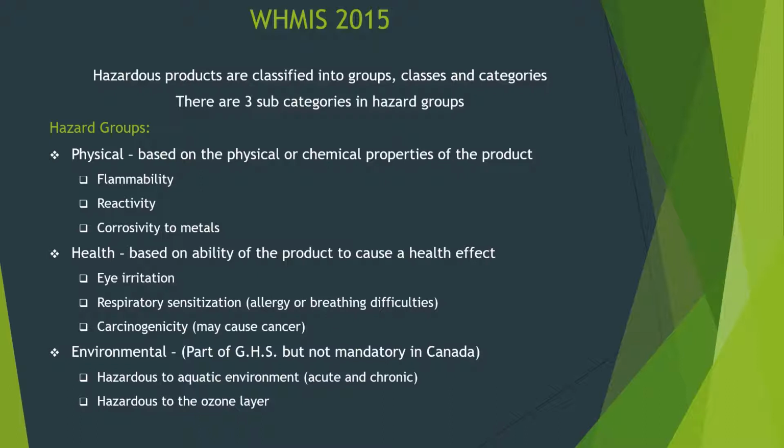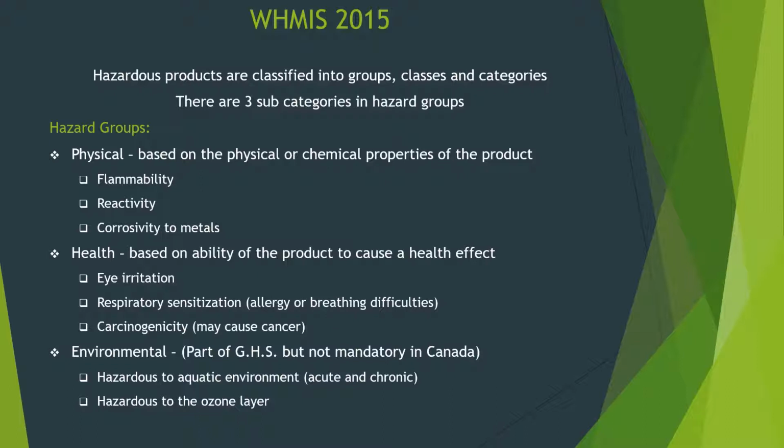Products are classified using a complex system based on data obtained from tests, publications, observations, and experiences. Standards and criteria implemented to classify physical hazards are based on the United Nations Dangerous Goods System. Classification of health and environmental hazards uses a layered approach that is dependent on information available for the mixture and/or the component products. All hazardous products are classified into groups, classes, and categories.